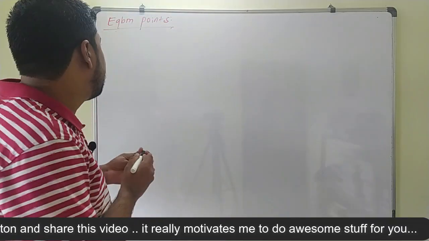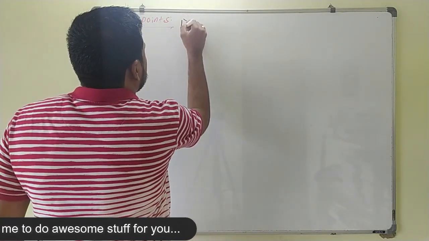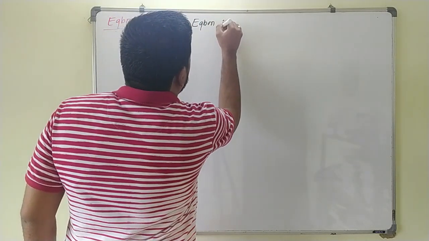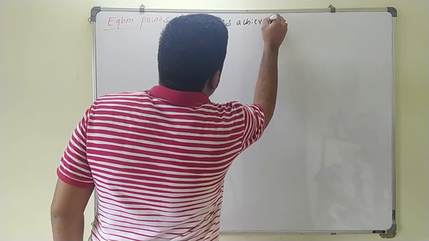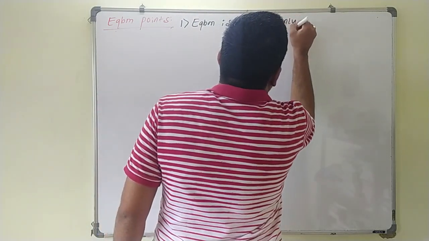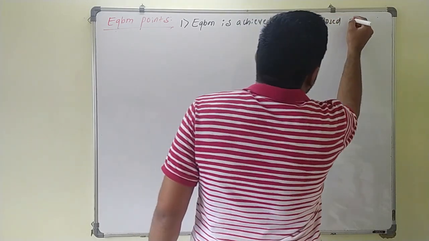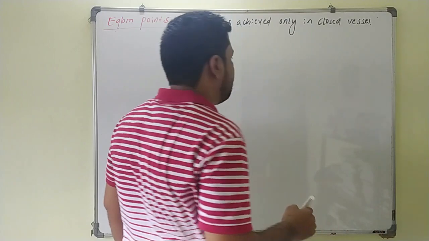So the first point is: equilibrium is achieved only in a closed vessel. This is one of the important points for equilibrium.